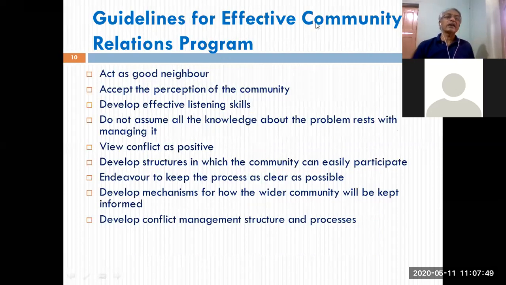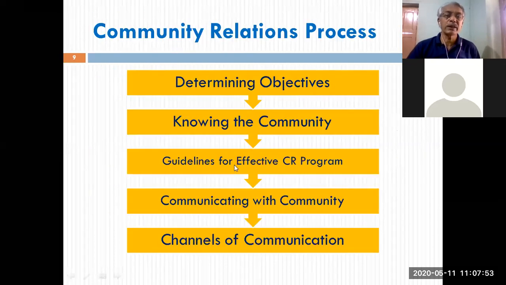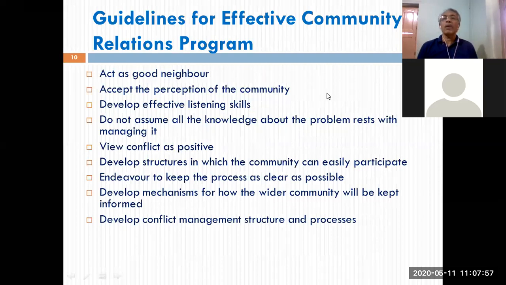Next is guidelines for an effective community relations program. Here, in the previous, we saw in the third step, guidelines for an effective CR program. This is what you have to do. So again, this is only an indicative list. This is not an exhaustive or a complete list. Some of the important guidelines have been developed based on experience, research, feedback and observation. You may add additional guidelines. Some of these are very simple to understand, not very technical, not very complicated.